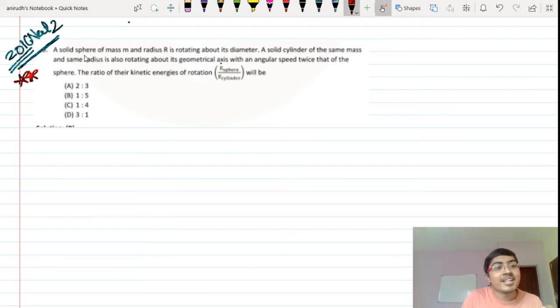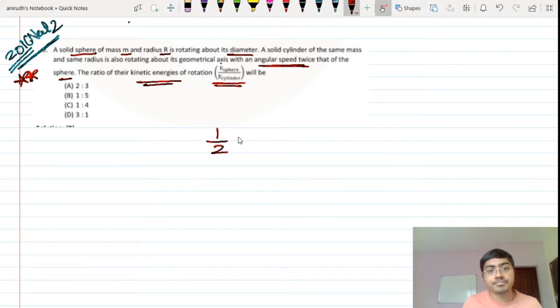A solid sphere, 2 by 5 mr square, of mass m and radius r is rotating about its diameter. A solid cylinder of same mass and same radius, remember that its angular speed is twice that of the sphere. They are just asking us to find the kinetic energy ratio. So what is the kinetic energy of the sphere? Half I omega square, with I as 2 by 5 mr square.